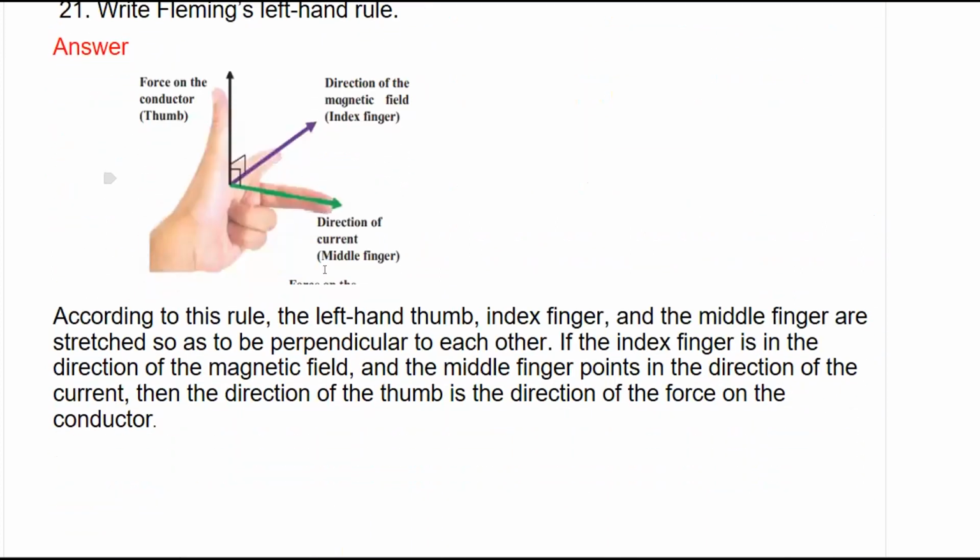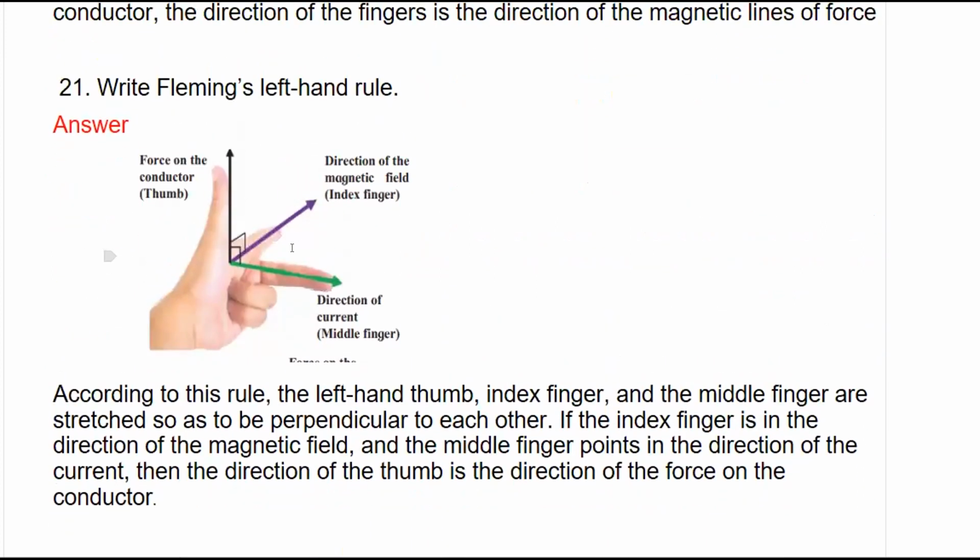Next question is, write Fleming's left hand rule. We know that according to Fleming's left hand thumb rule, the thumb, index finger and middle finger are stretched such that the three are perpendicular to each other. Thumb shows the direction of force on the conductor. Index finger shows the direction of magnetic field, and middle finger shows the direction of current.